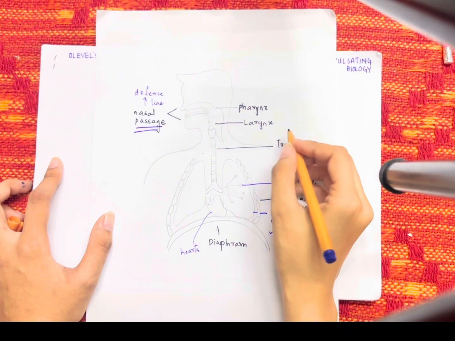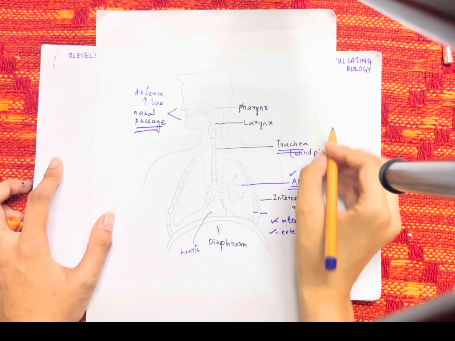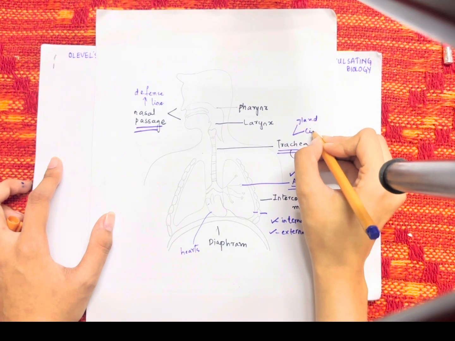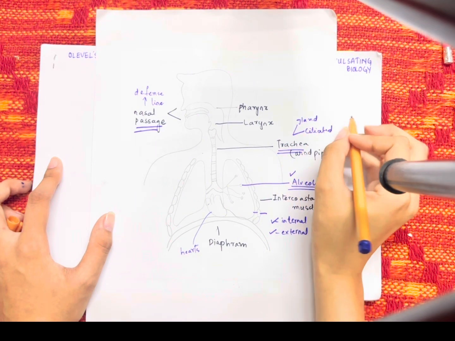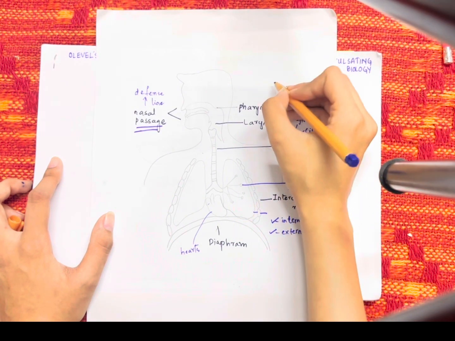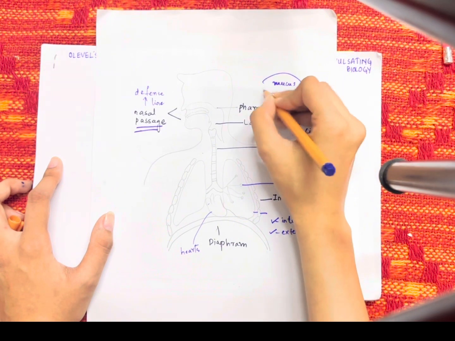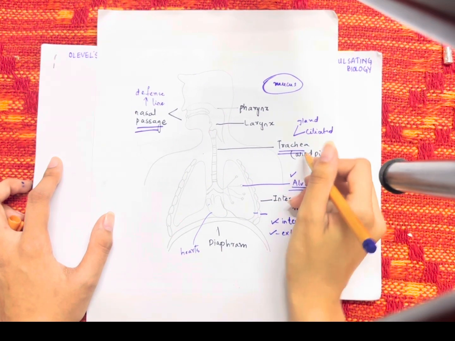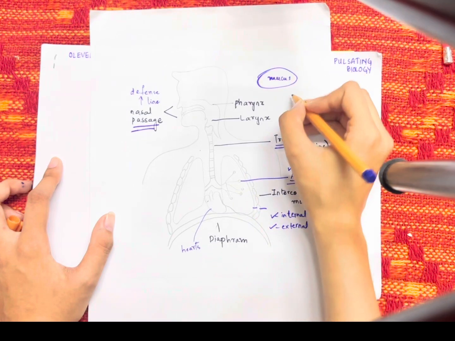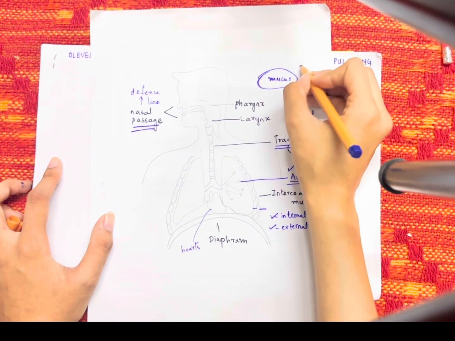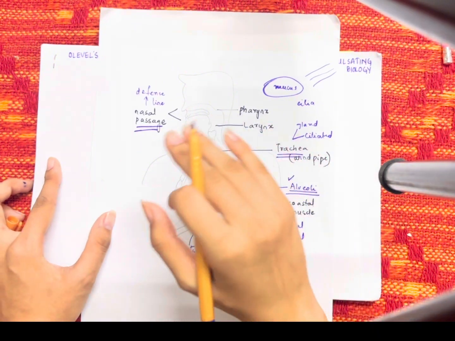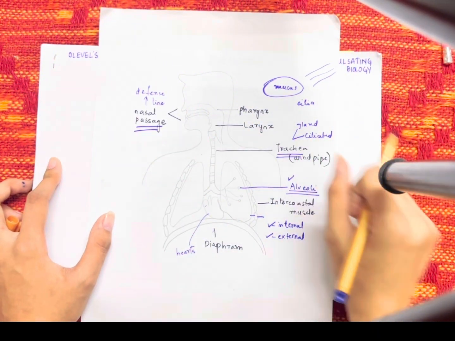After that, the trachea. The trachea consists of two kinds of cells, the gland cells and the ciliated cells. These two cells play a very important role. The gland cells secrete mucus. What is mucus? Mucus is a substance that helps us trap all the dust particles. The ciliated cells have hair-like structures known as cilia. These hair-like structures trap dust particles, and they sweep the dust trapped in the mucus.